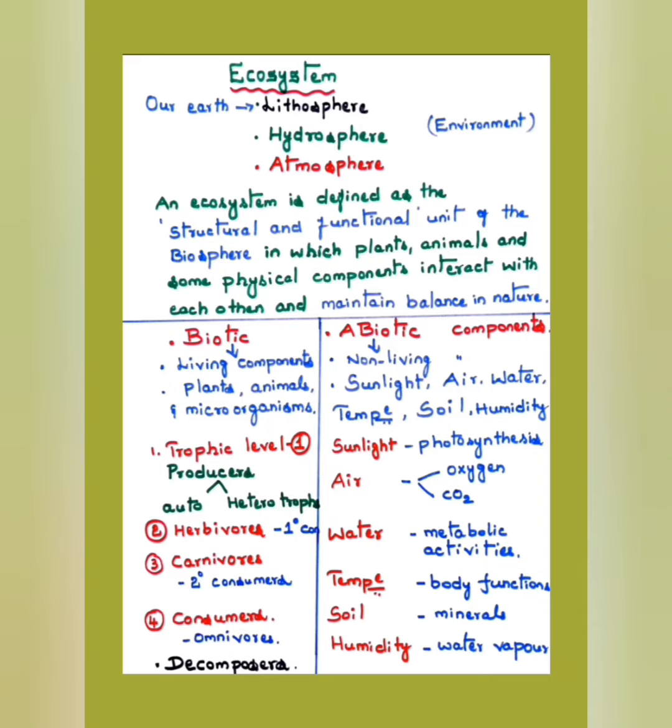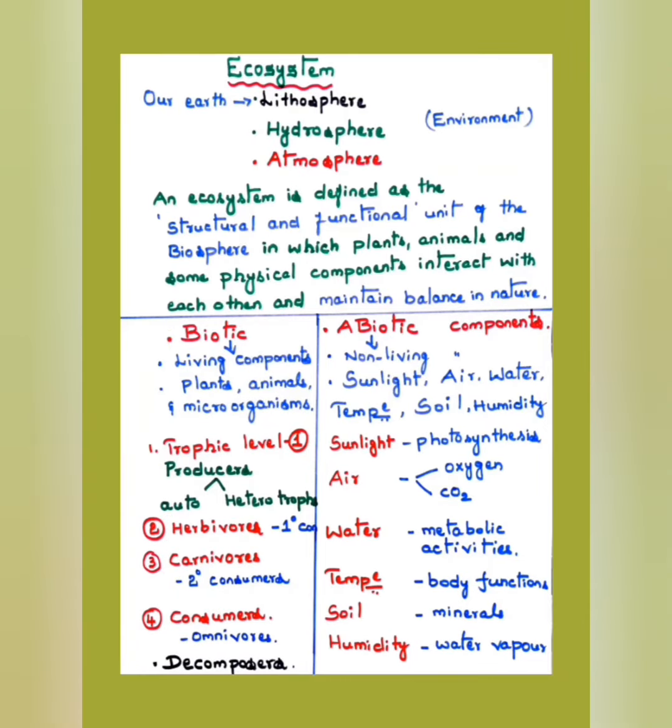Moving to biotic components, these are mainly classified into four trophic levels: trophic level 1, 2, 3 and 4. In trophic level 1, plants play the main role. They are the producers of food, and are the starting point of the food chain for all life of the ecosystem. The producers are autotrophs and heterotrophs. Autotrophs are the plants, which produce food for themselves by a process called photosynthesis.